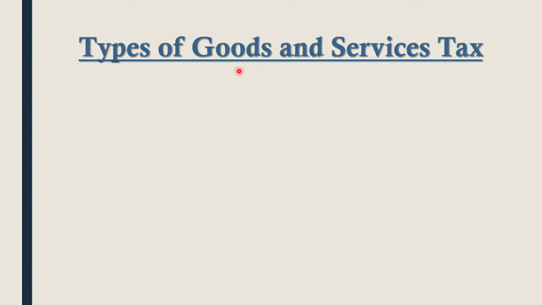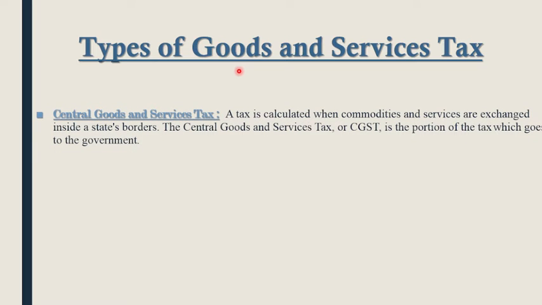Now we will see the types of goods and services tax. There are four types of Goods and Services Tax, or GST. They are actually central GST, state GST, union GST and integrated GST. Let us discuss each type in further detail. Let's start with the central goods and services tax.